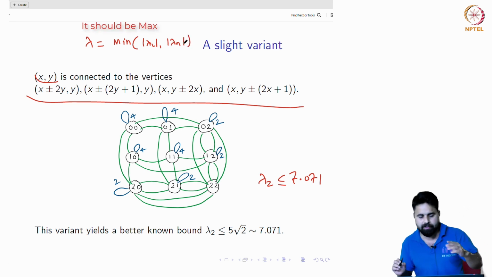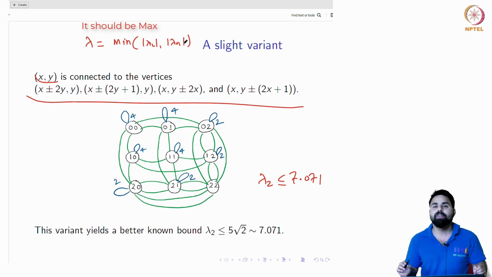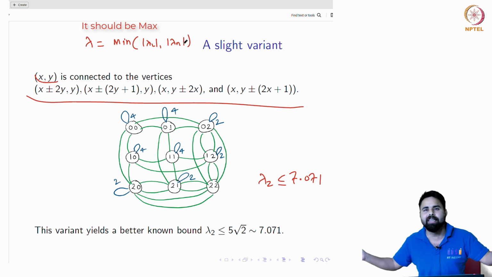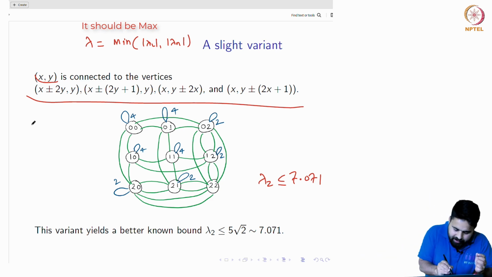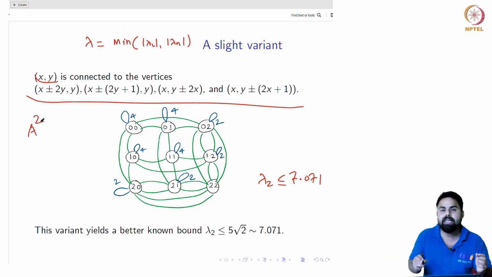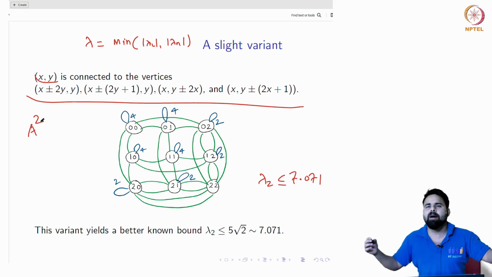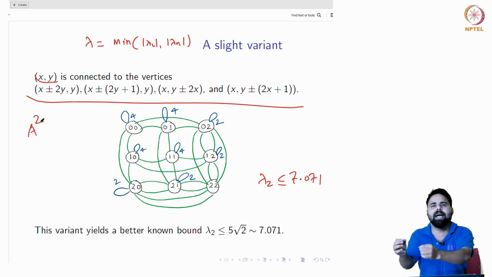Suppose this is this quantity. Now, if you see this matrix, suppose A is the adjacency matrix of some d-regular graph. What will this equation give? A square will tell you what? Every entry of A square will tell you the number of walks of length 2 between i and j, right?